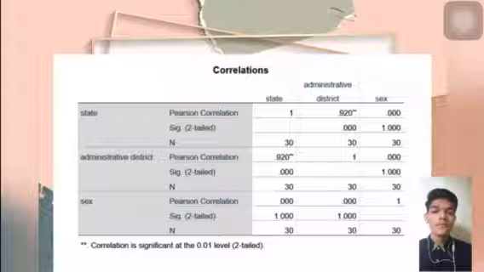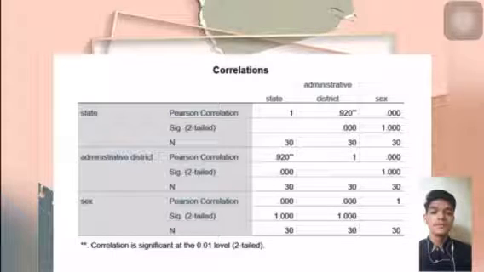For the explanation, as the SPSS result, the Pearson product moment correlation table is between state, administrative district, and sex. The value of R between state and sex is 0.00. The value for administrative district is 0.00, and the value of R of sex is 1. This shows the positive correlation between population, state, administrative district, and sex.